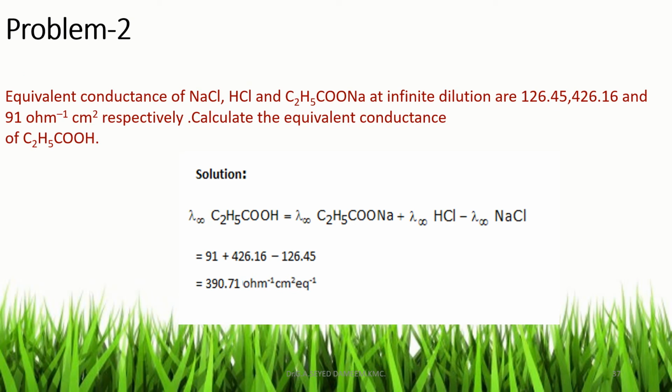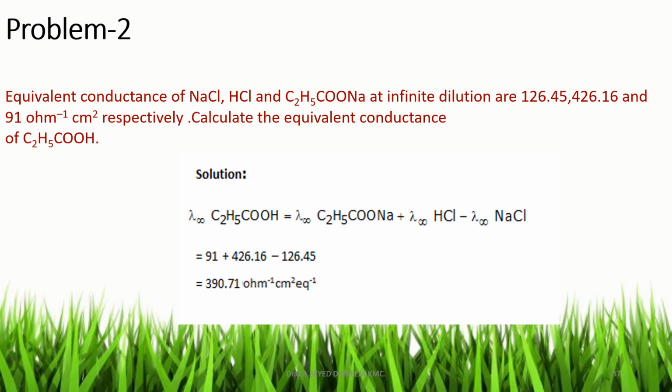This slide shows a problem related to the application of Kohlrausch's law. One application of Kohlrausch's law is to determine the equivalent conductance of a weak electrolyte at infinite dilution. In this problem, the weak electrolyte is propanoic acid, and the equivalent conductances of NaCl, HCl, and sodium propanoate at infinite dilution are 126.45, 426.16, and 91 mhos centimeter square per gram equivalent respectively. Calculate the equivalent conductance of C2H5COOH, propanoic acid.